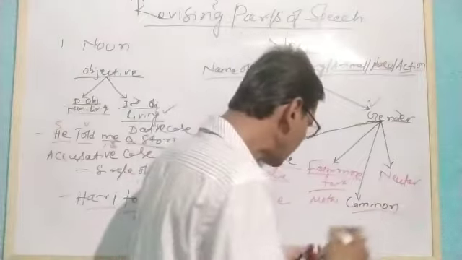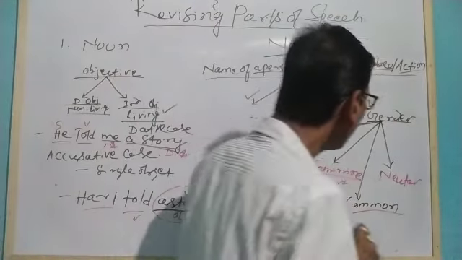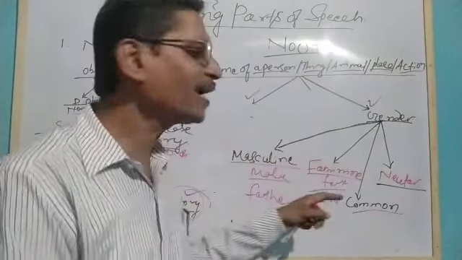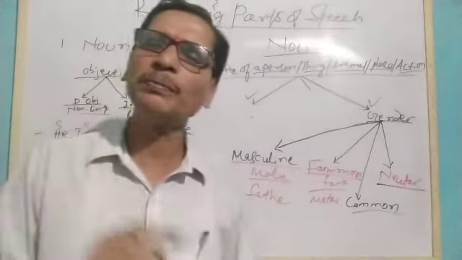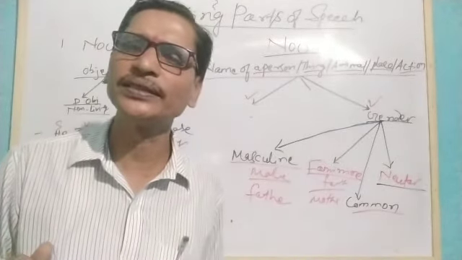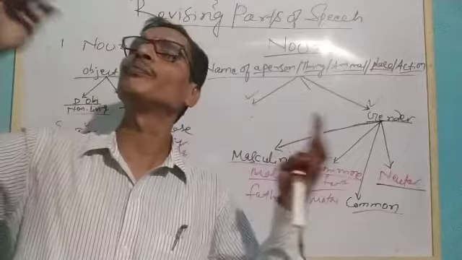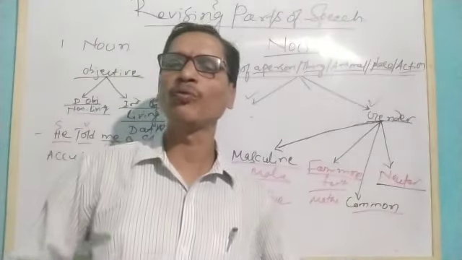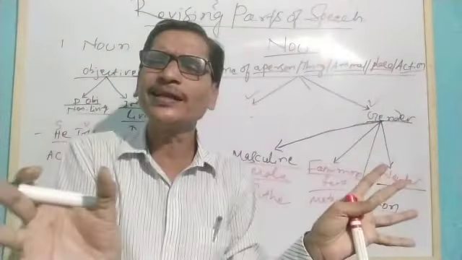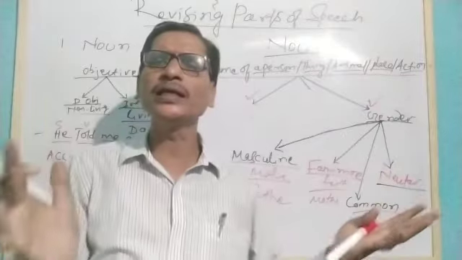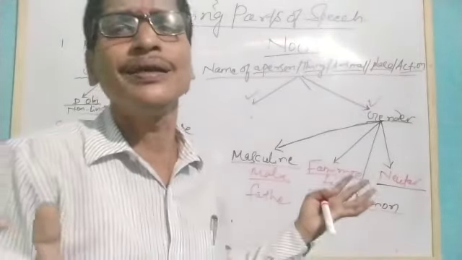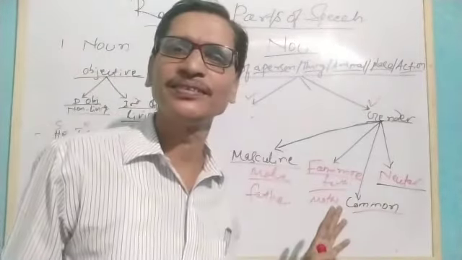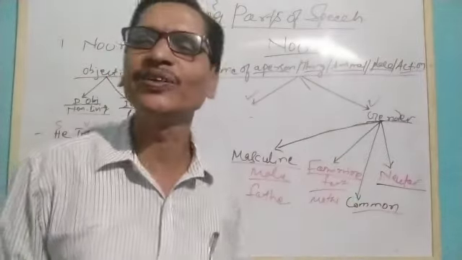Similarly, neutral gender means what? When we talk about neutral gender, they are neither male gender nor female gender, or non-living things you can say. You can say pen, computer, chair, table, mobile, everything, the materials you encounter in your environment that don't have life. They are called neutral gender.